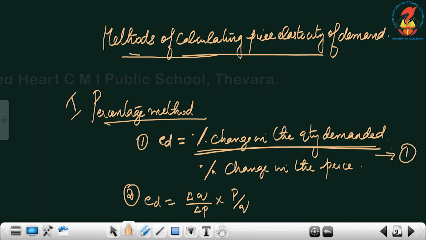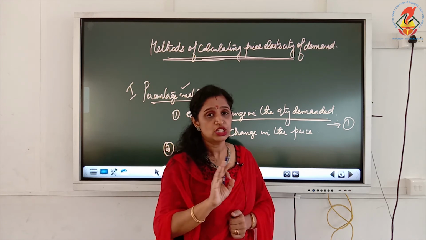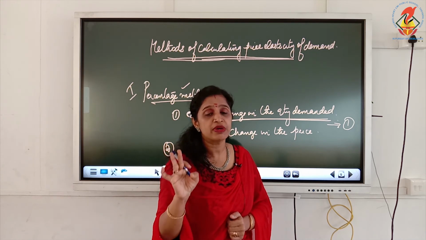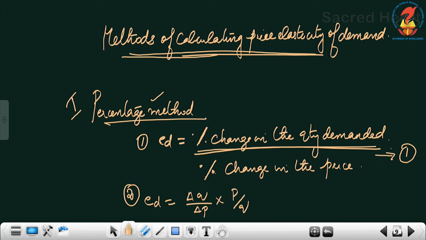So there are three methods of calculating price elasticity of demand. First one is percentage method, second one is total expenditure method, third one is point method. Total expenditure method is not there in your syllabus. You need to learn only percentage method and point method. Now in percentage method, we use two formulas.